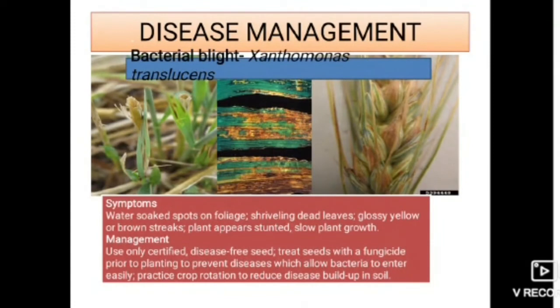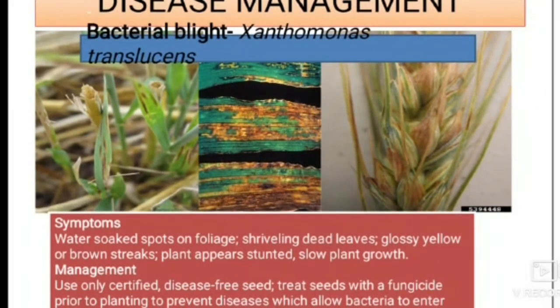Now moving to disease management. Here is the first one, bacterial blight, Xanthomonas translucens. Here I have given some slides. You can see here the symptoms of this disease: water-soaked spots on foliage, shriveling dead leaves, glossy yellow or brown streaks, plant appears stunted with slow growth, and it is caused by bacteria. Wherever barley is grown continuously, you can see this disease, and it is managed by certified, disease-free seed, and treatment of seeds with fungicide prior to planting to prevent this disease. And also practice crop rotation to reduce disease buildup in soil.